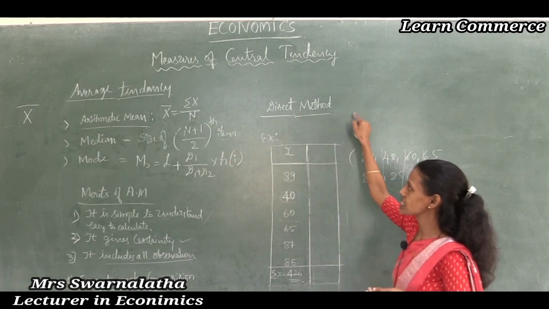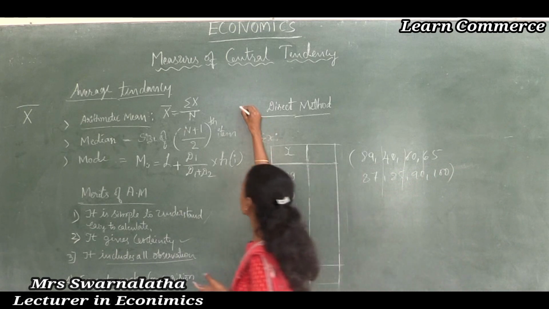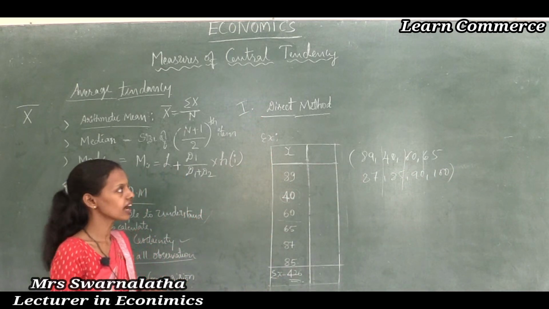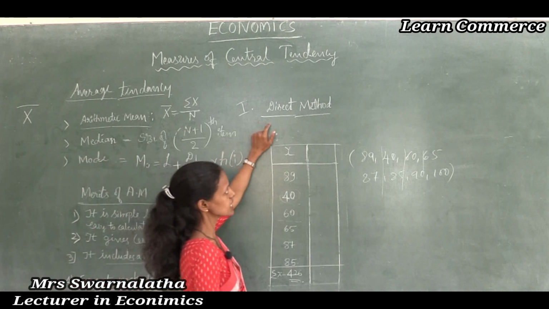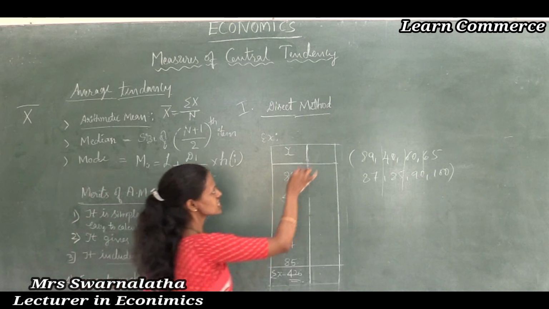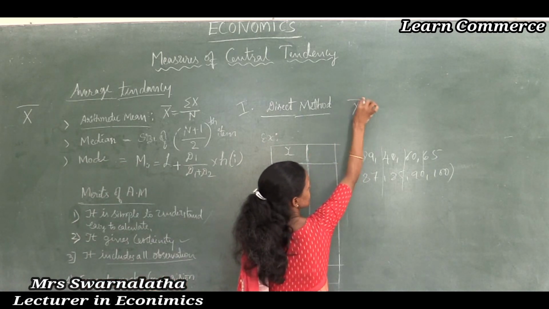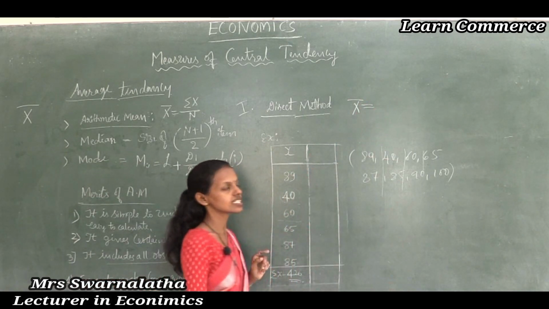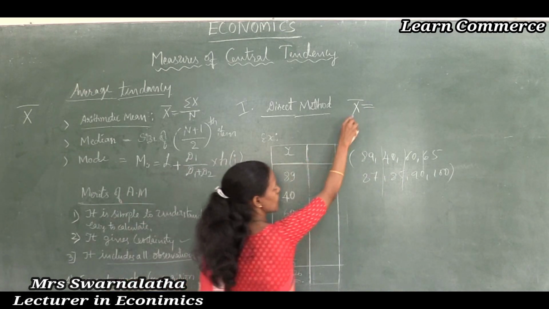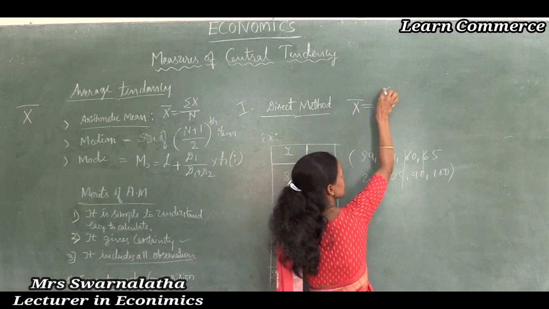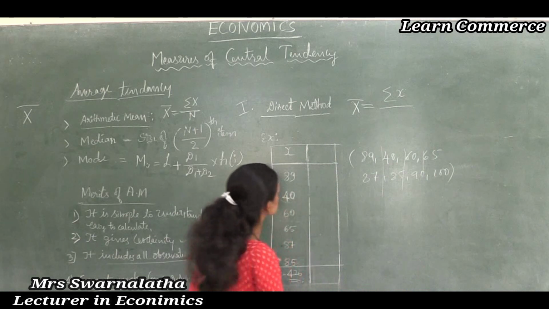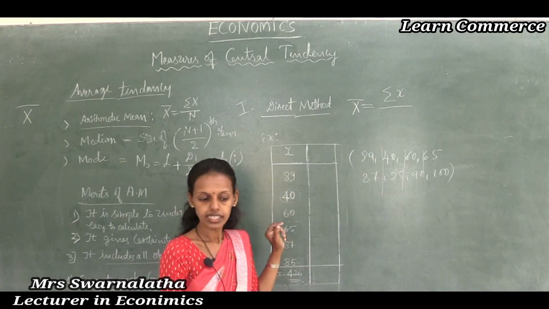The first one is the direct method to calculate the arithmetic mean. Which is the direct method? The direct method is very simple to calculate. As I said, we use the formula: the arithmetic mean, denoted by the symbol X bar, is equal to the sum of all observations, summation x, divided by n.